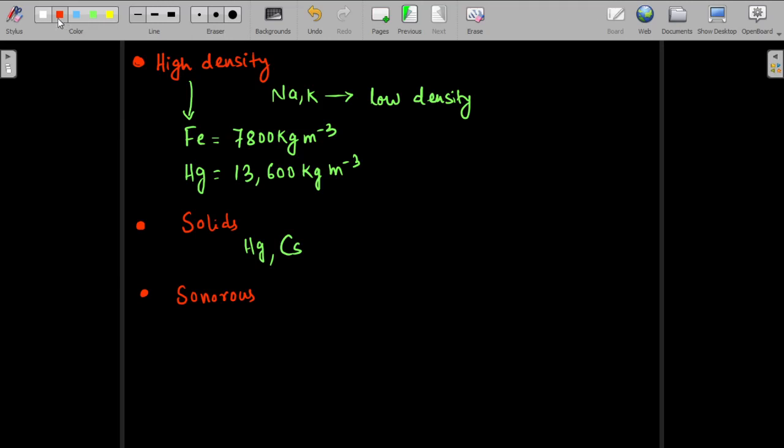So they are normally sonorous. There are metals which are not sonorous, like sodium and potassium. You can write as exception: sodium, potassium. Mercury is not sonorous. Zinc is not sonorous. Like this, right?